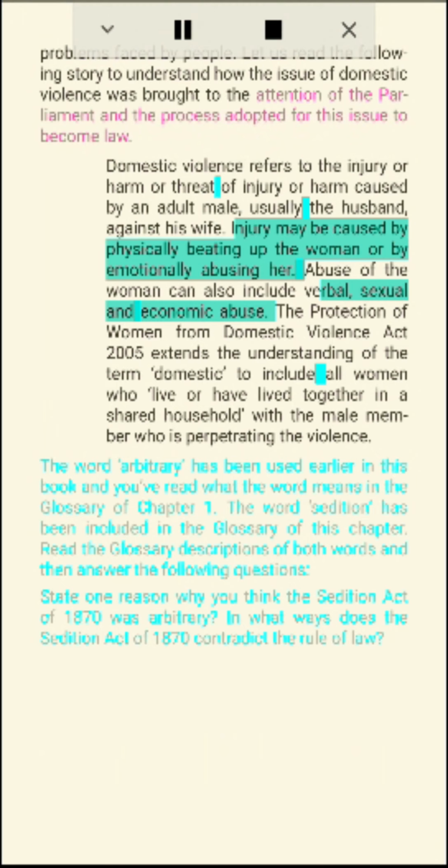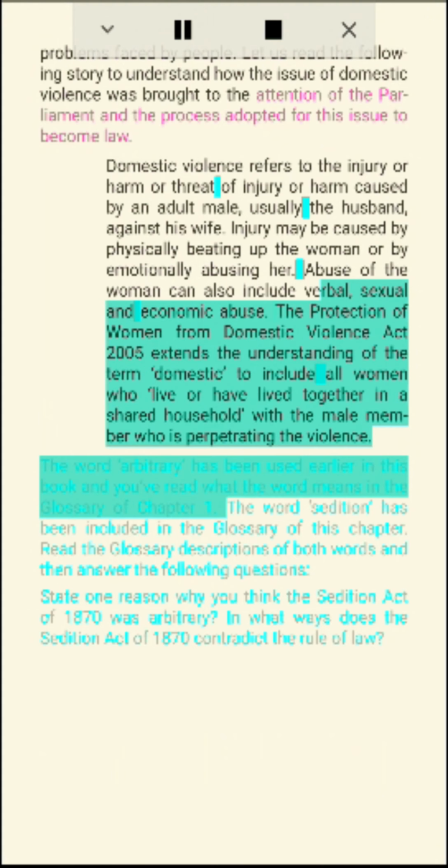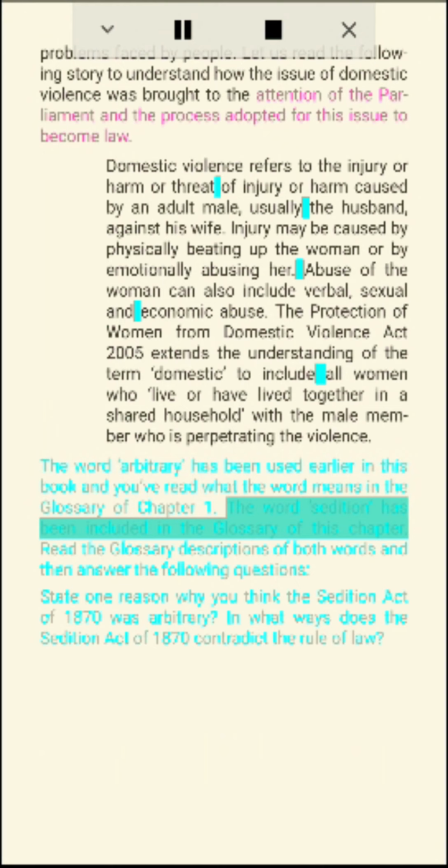Injury may be caused by physically beating up the woman or by emotionally abusing her. Abuse of the woman can also include verbal, sexual and economic abuse. The Protection of Women from Domestic Violence Act 2005 extends the understanding of the term domestic to include all women who live or have lived together in a shared household with the male member who is perpetrating the violence.